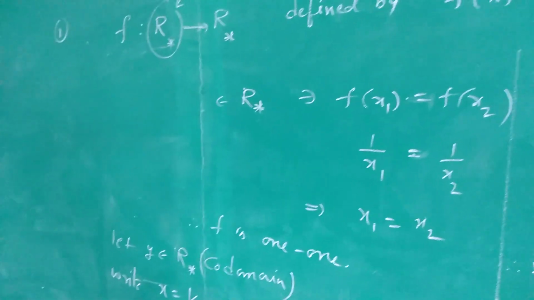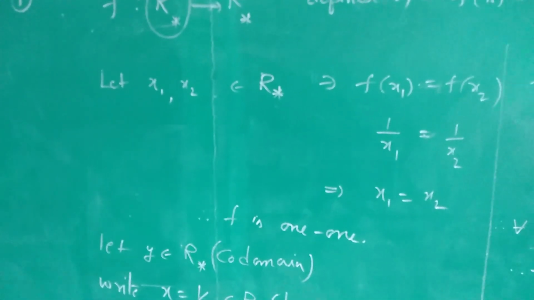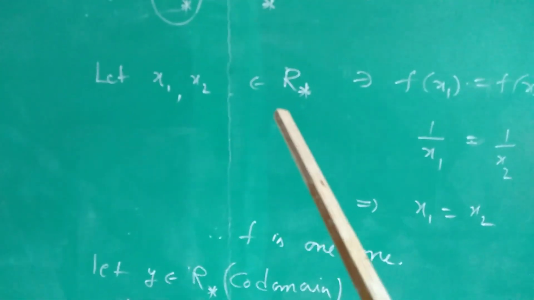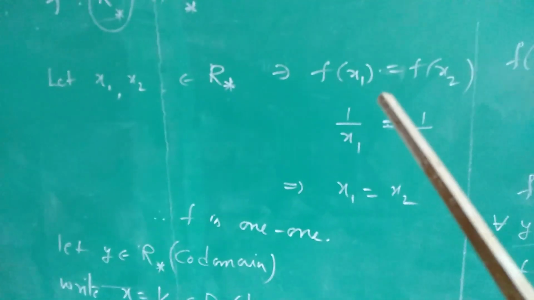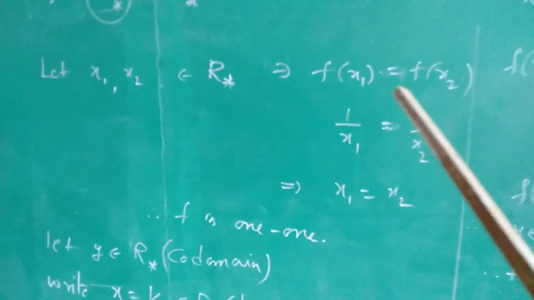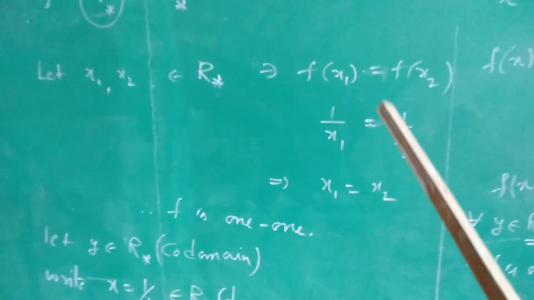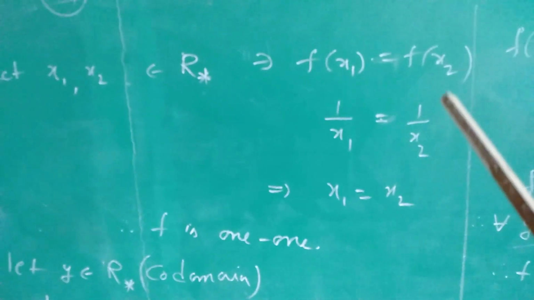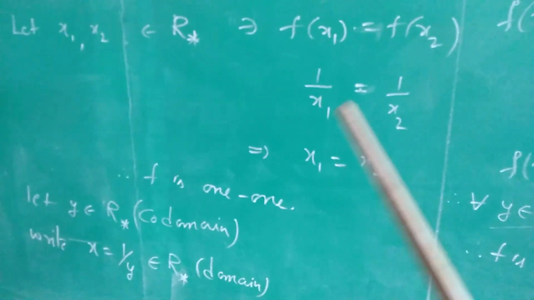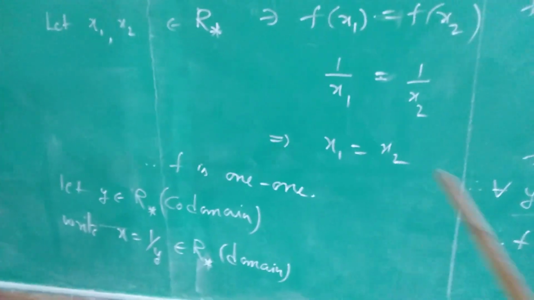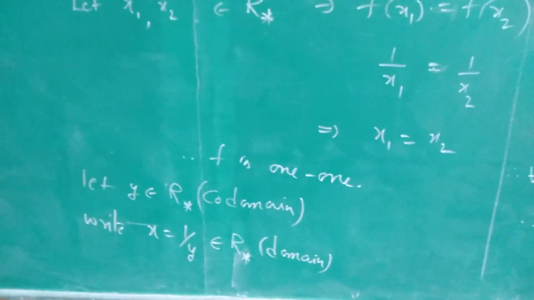So, let x1, x2 belong to R star such that f of x1 equals f of x2. This is the way to start to prove any function is 1-1. f of x1 is 1 by x1, f of x2 is 1 by x2. So, 1 by x1 equals 1 by x2 implies x1 equals x2 automatically. So, f is 1-1.